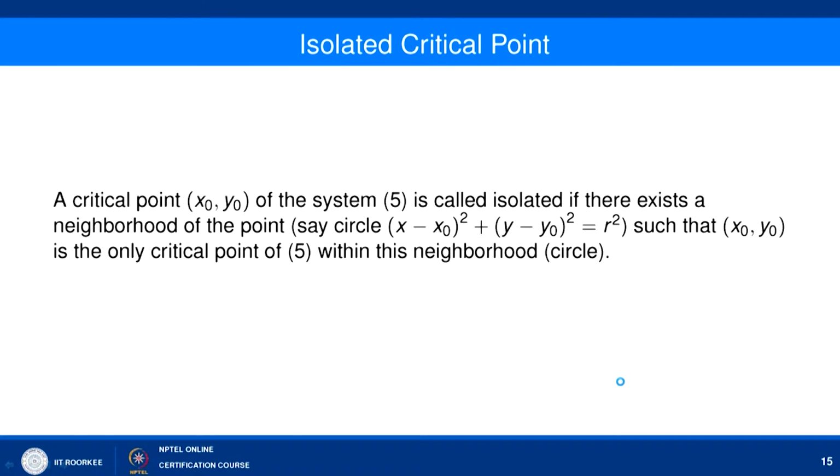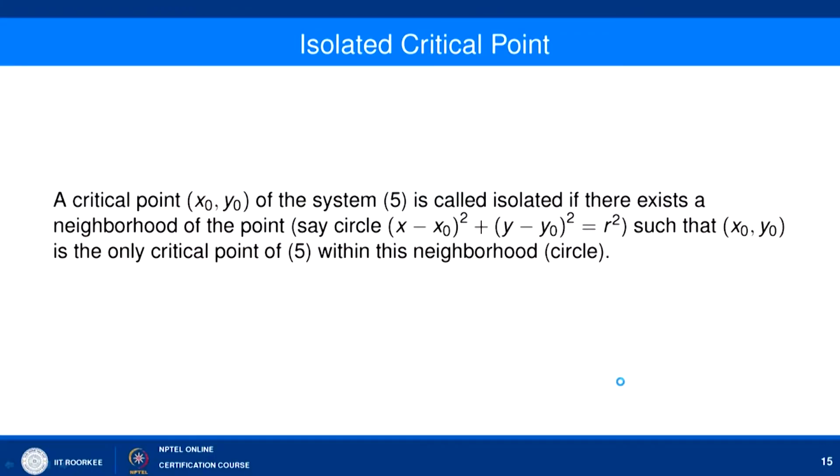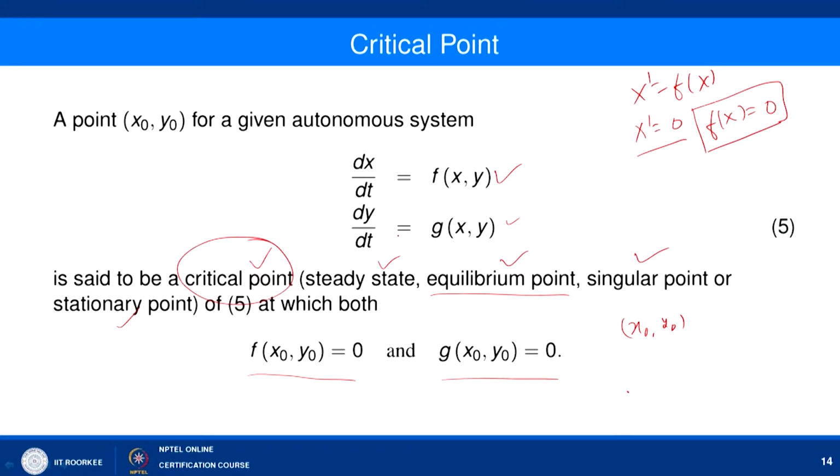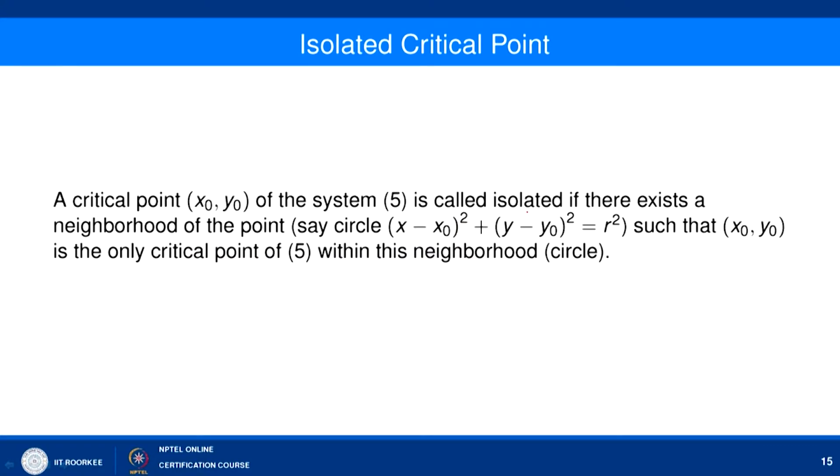In the next few slides we will try to define various types of critical points. First, a very important definition is the isolated critical point. Isolated means that in a neighborhood of the critical point we do not have any other critical point of the system dx by dt equal to f of x y and dy by dt equal to g of x y. The precise definition is as follows: a critical point x naught comma y naught of the system 5 is called isolated if there exists a neighborhood of the point.